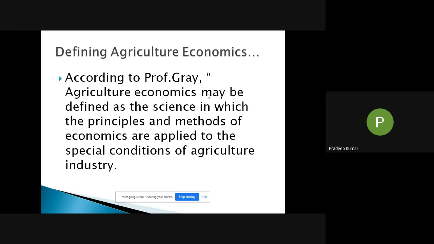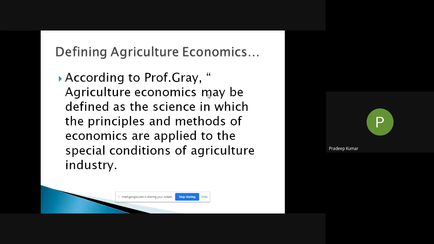And here in agriculture economics, we deal with the production of agriculture commodities, marketing of agriculture commodities, processing of agriculture commodities, and financing of agriculture production. Because farmers need a lot of credit to start their farming operations. They need to find a lot of credit from different sources. We have primary agriculture credit societies, cooperative banks, then we have the commercial banks, and we have some other higher financial agencies in our country, exclusively giving credit to the agriculture sector. So therefore, we need to study about the financing of the agriculture activities also.